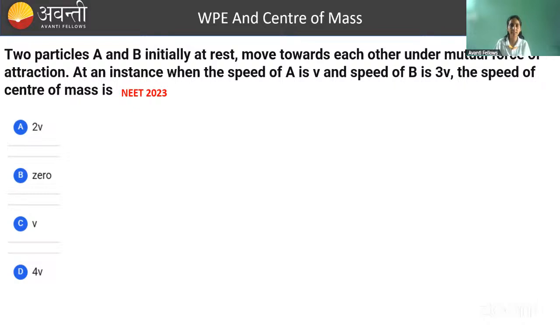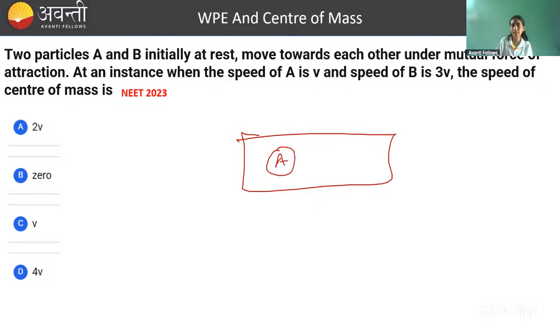क्योंकि इसमें कुछ solve करना ही नहीं है. See here, two particles A and B. There are two particles. Let's say this is A, this is B. And I'm taking A and B as a system. So मैंने इन दोनों को क्या consider कर लिया? एक system consider किया. Now what is happening? Yes, Punit. Sarath, no. You need to check. So this is a system, okay? Now they are initially at rest. Now what is happening? Because of mutual force of attraction, they start moving towards each other. Then at an instance when the speed of A is V, speed of B is 3V. What is the speed of center of mass?